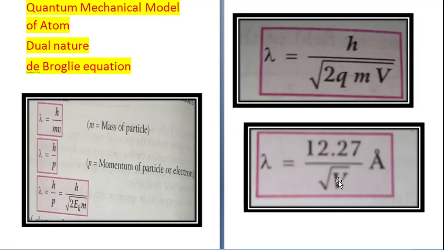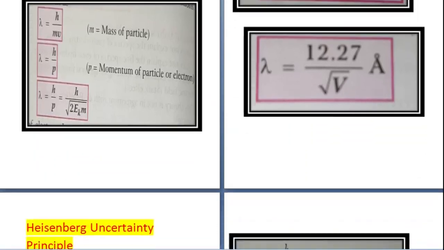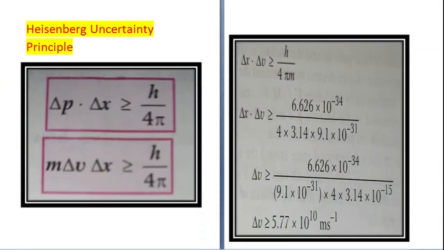So if we substitute these values in the above equation, we will get lambda is equal to 12.27 upon under root v angstrom. Okay, so this is the de Broglie equation.